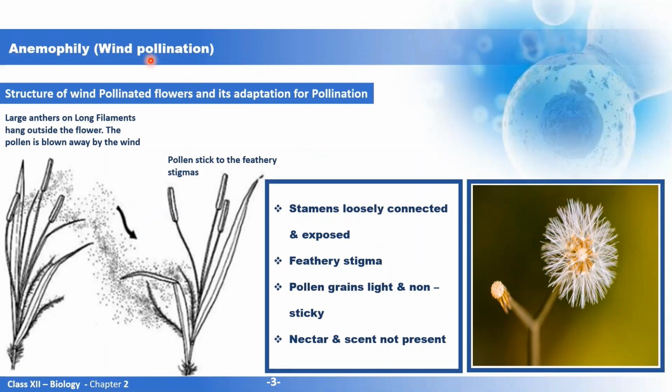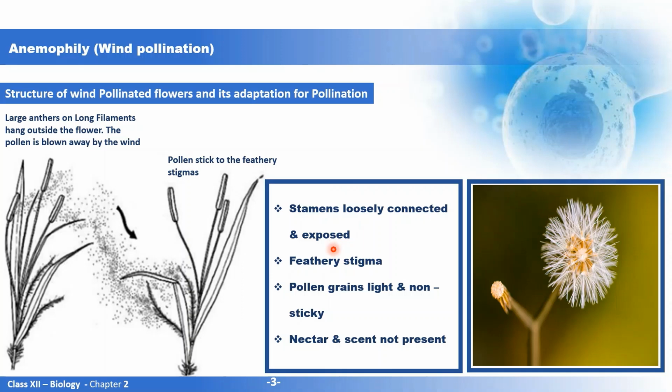So pollination by wind, that is transfer of pollen grains from anther to stigma with the help of wind, is known as wind pollination or anemophily. Now let us see the features of the flower that is adapted to wind pollination. Now how do you think that flower should be, how should be the anther and the stigma in them? So you'll see that the stamens are loosely connected. The reason is that they can be easily flown away by the wind. They are exposed. They are not hidden inside. They are exposed to the wind, so that easily the pollen grains can be taken away by the wind.